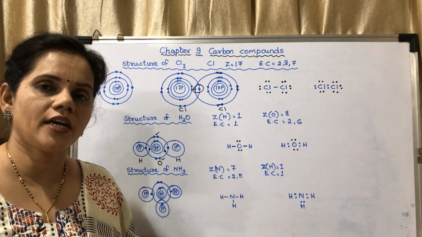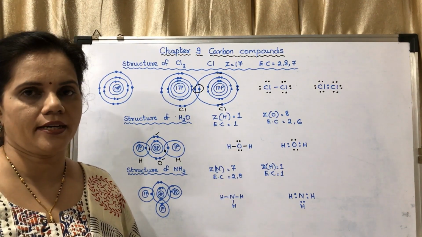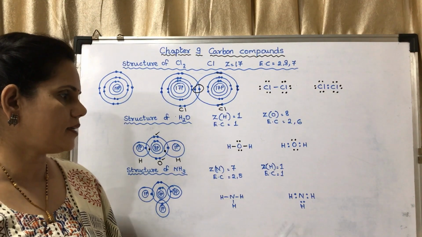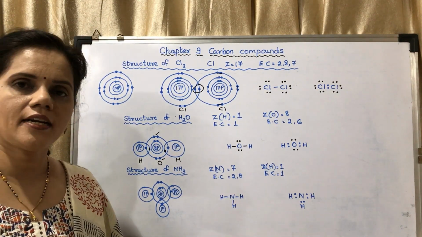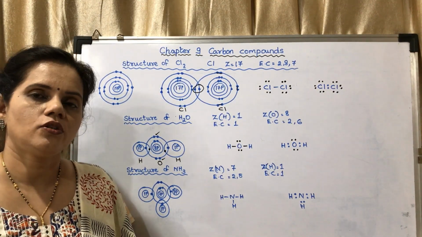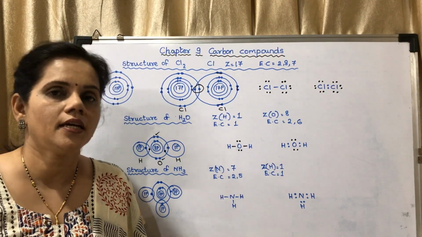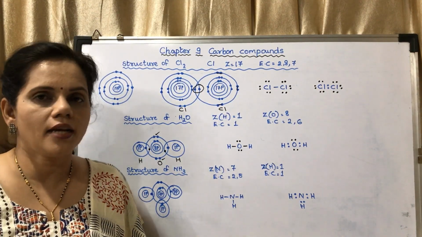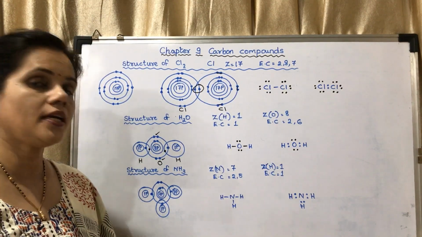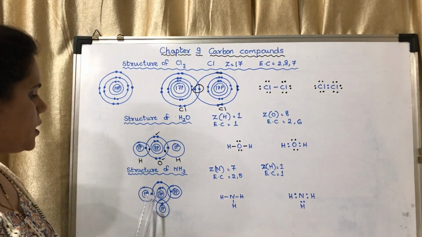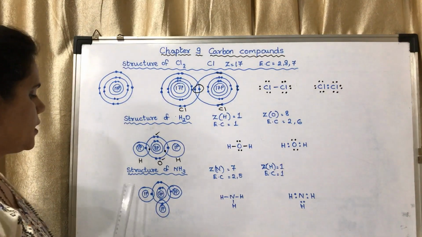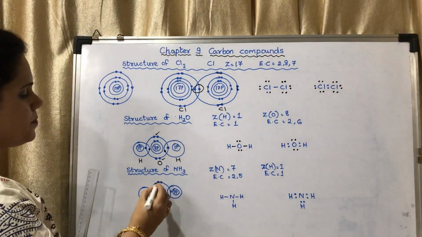So it will share with 3 hydrogen atoms. One hydrogen atom has 1 electron, so if it goes for sharing with 3 hydrogen atoms, it could get 3 electrons. Here I have shown the center is nitrogen.